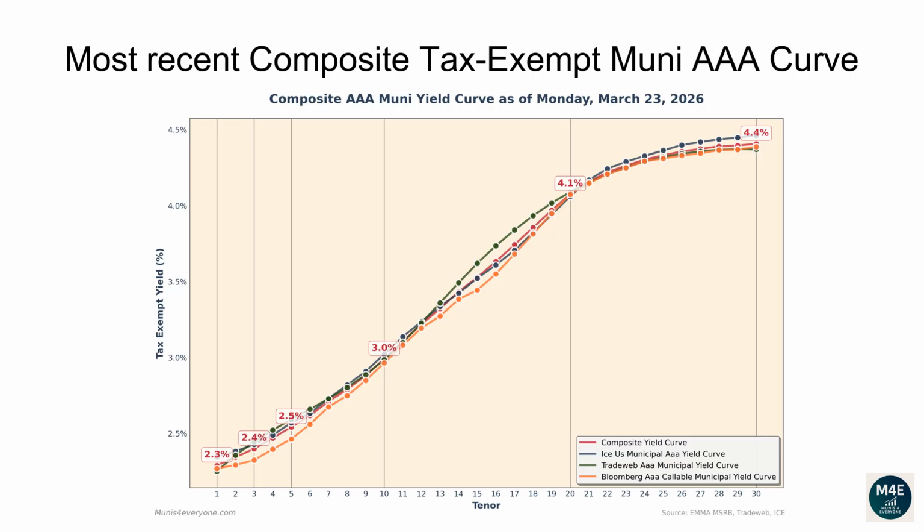The one-year composite tax-exempt yield is 2.29%. The two-year yield is 2.34%. The three-year yield is 2.4%. The 5-year yield is 2.54%. The 10-year yield is 2.99%. The 20-year yield is 4.08%. The 30-year yield is 4.41%.